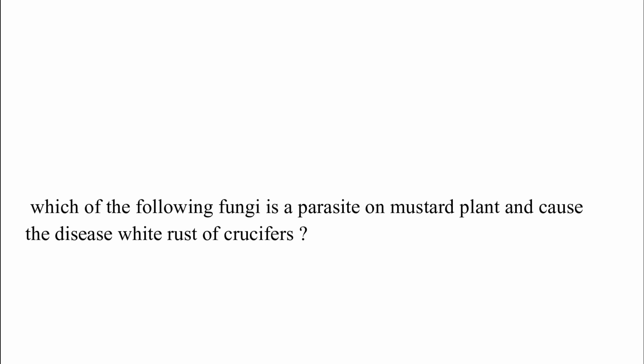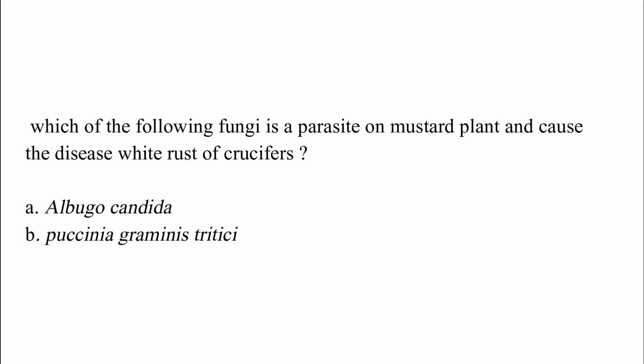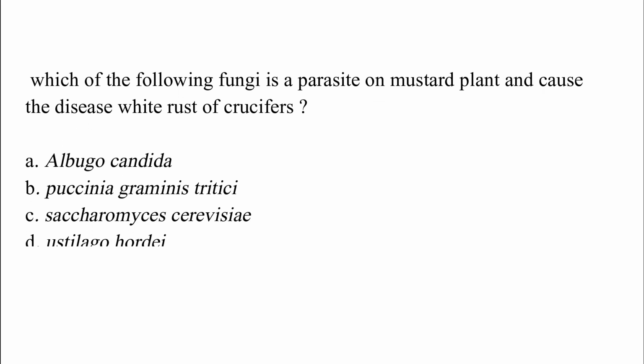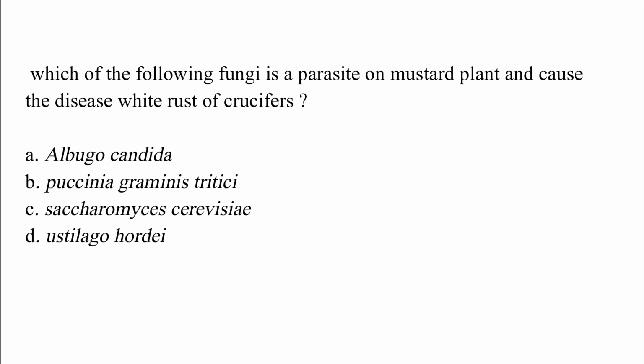Which of the following fungi is a parasite on mustard plant and causes the disease white rust of crucifers? Option A, Albugo candida; option B, Puccinia graminis tritici; option C, Saccharomyces cerevisiae; option D, Ustilago hordei. The correct answer is option A, which is Albugo candida.